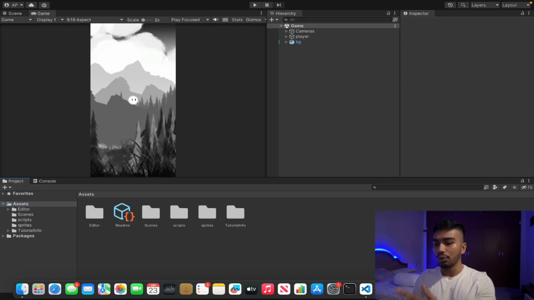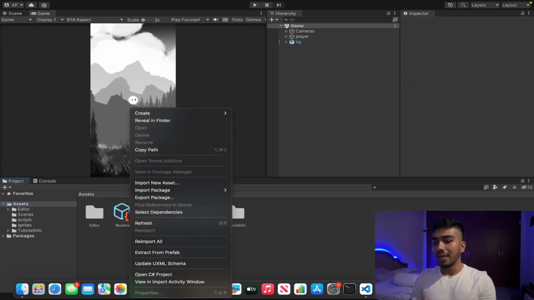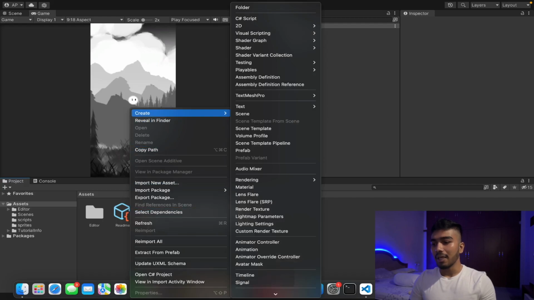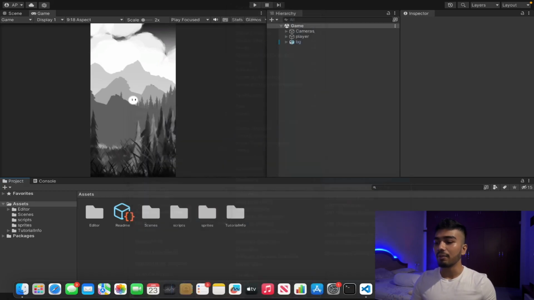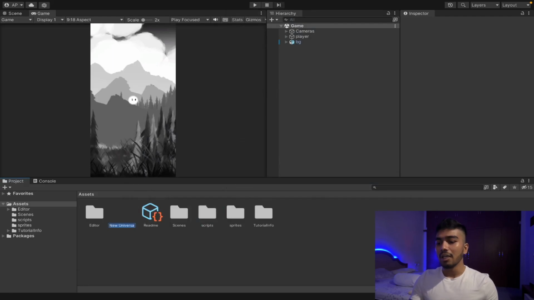So I'm going to go ahead in the assets folder, right click, go to create, and inside rendering, and click the URP asset with 2D renderer, because this is a 2D game and we are working with 2D graphics and 2D lights. I'm going to name my asset URP asset. We need to implement this asset at two places.